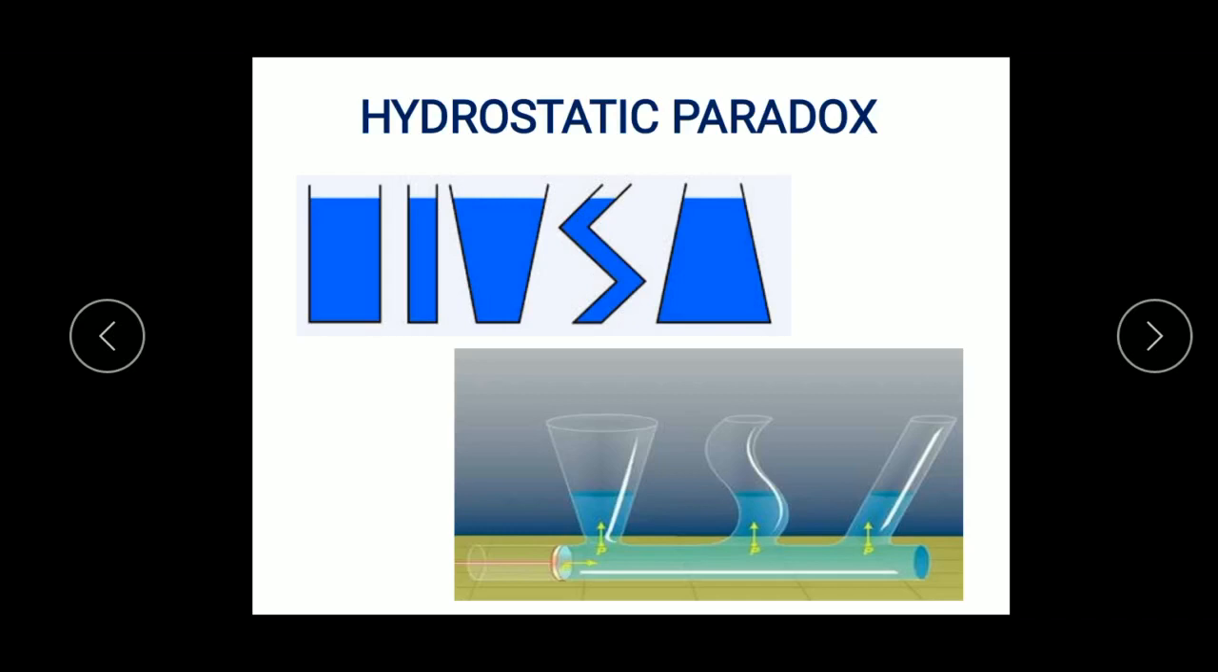The pressure exerted by a liquid depends only on the height of the liquid column, and it is independent of the nature of the base and the shape of the containing vessel. So the definition of hydrostatic paradox is that different amounts of liquid or fluid exert the same pressure at the same depth.